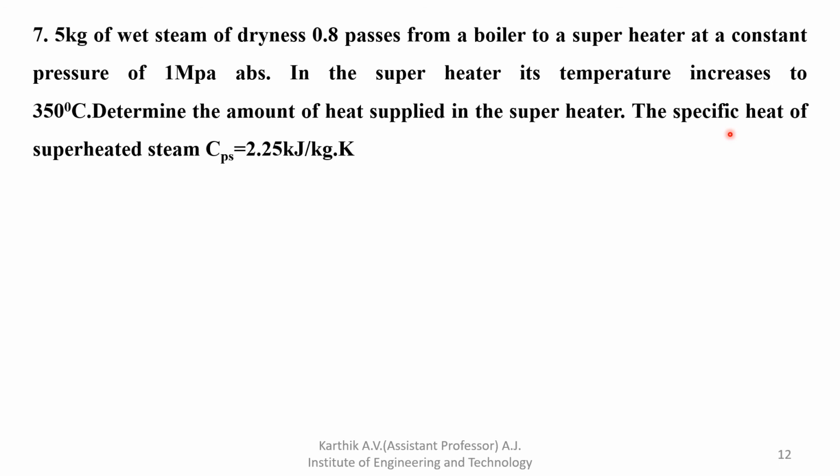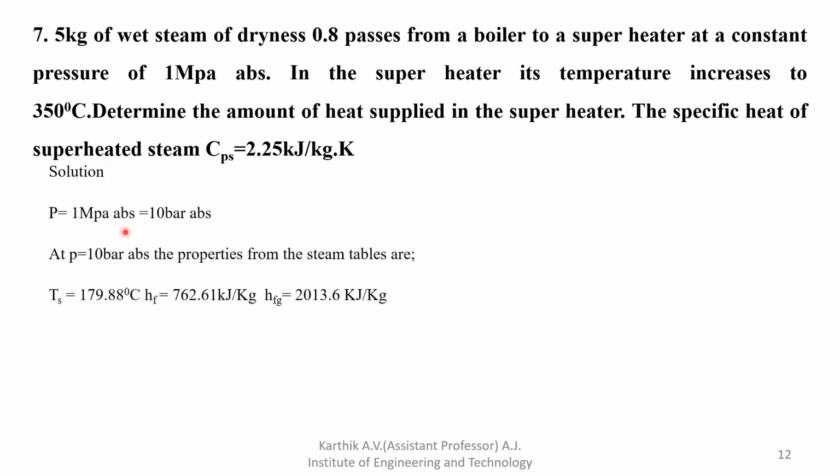So here the mass is 5 kg and the dryness fraction is also given, that is 0.8. For 10 bar pressure you have to note down the properties HF, HFG, Hg, everything. The temperature increases to 350 degrees Celsius, and determine the amount of heat supplied in the superheater. The specific heat of superheated steam CPS is 2.25 kilojoule per kg Kelvin. Even if it is not given, you should assume 2.25.